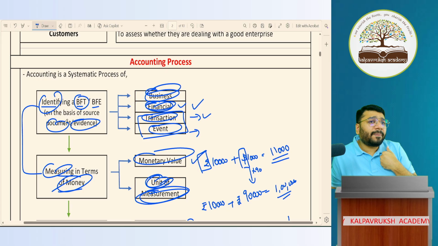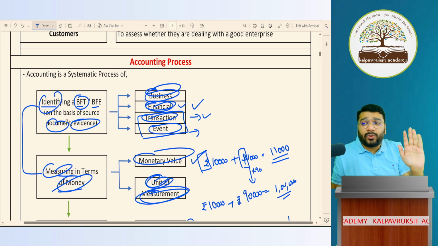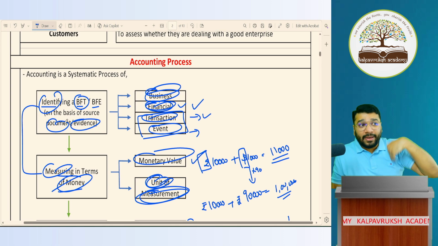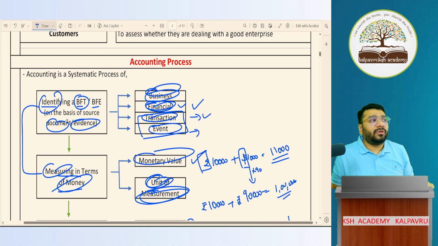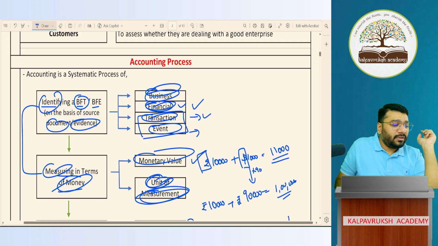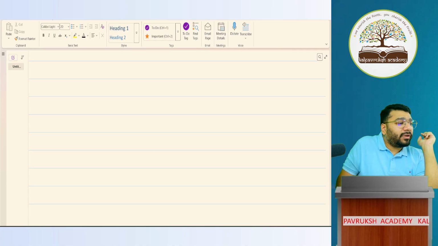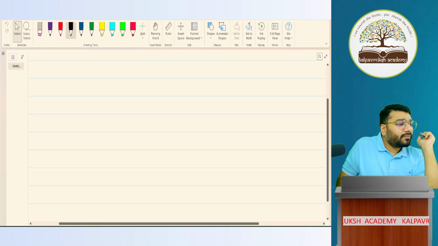Can you please tell me, for sales return, is there any evidence or not? Sales return means my customer to whom I sold the goods gave the product back to me. Customer returned the goods to me. That is sales return. What is the document for that? What is the evidence for that? A debit note or credit note? Okay. Tell me one thing. What is the journal entry for credit sales?